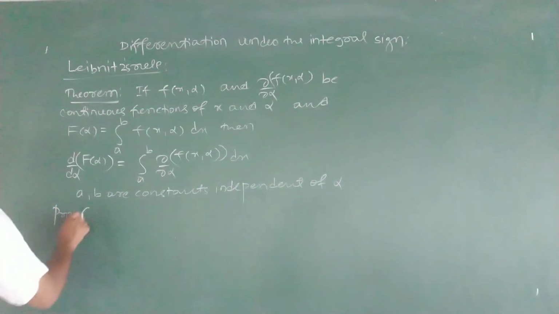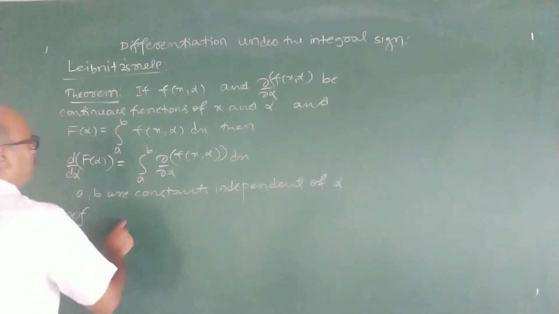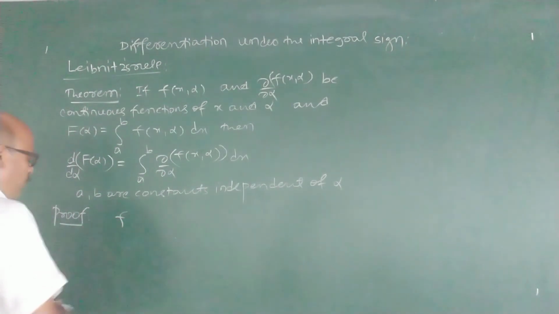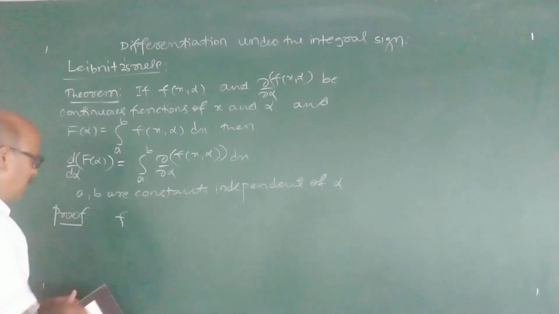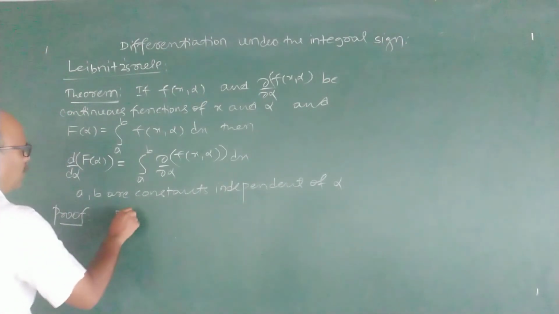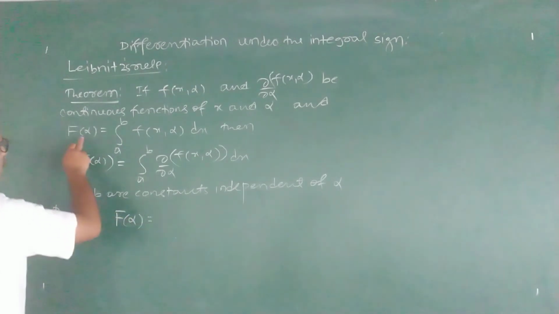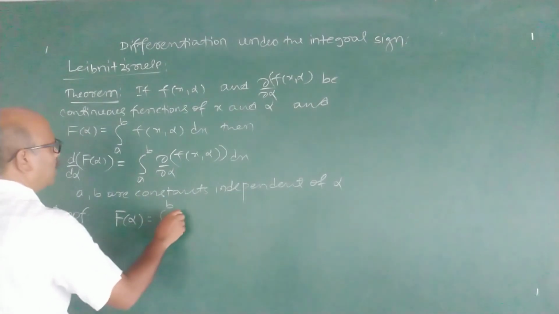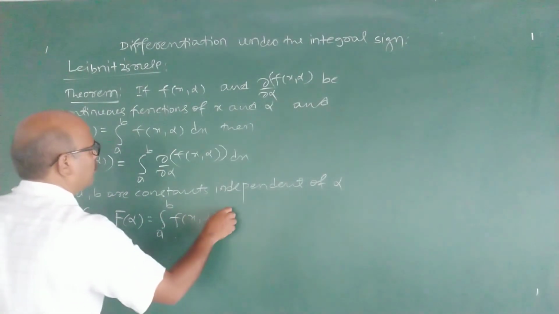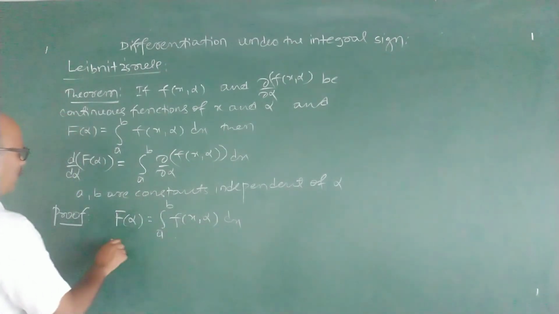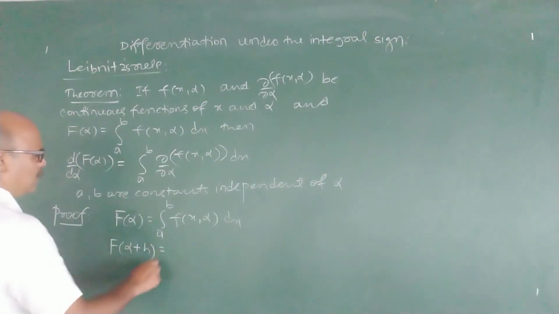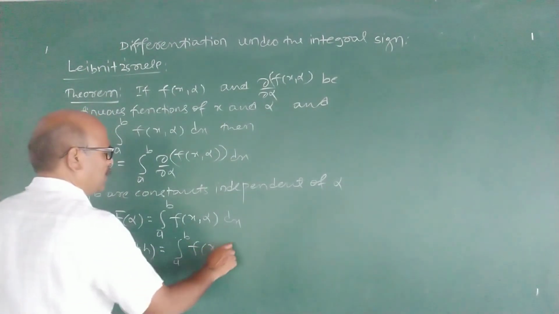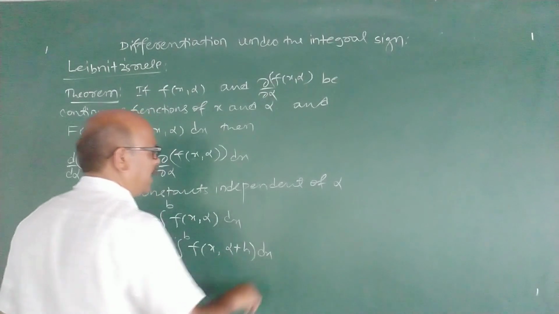Proof of this. What is given? F of alpha is given. Don't get confused with capital F and small f here. Capital F alpha is a to b f of x alpha dx. Therefore F of alpha plus h is a to b f of x alpha plus h dx.